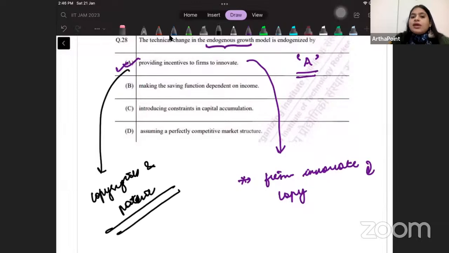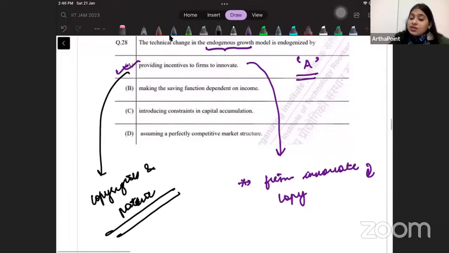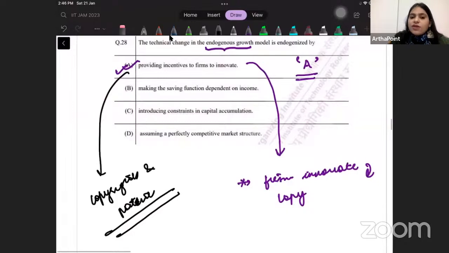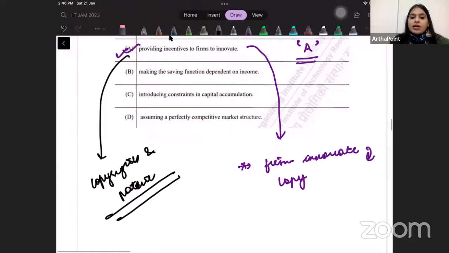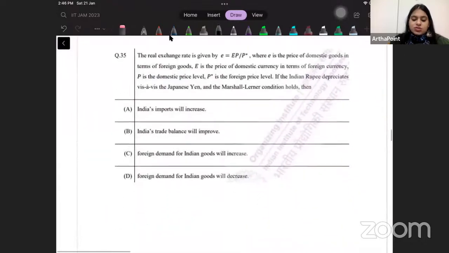So therefore, we can say that, and maybe it can come next time, how can firms continue to innovate? How will I provide them an incentive? By giving them copyrights, by giving them patents, by ensuring that it is published somewhere, by giving them some subsidies to innovate, so that there is a continuous growth engine in my economy. Okay, come to the next question.